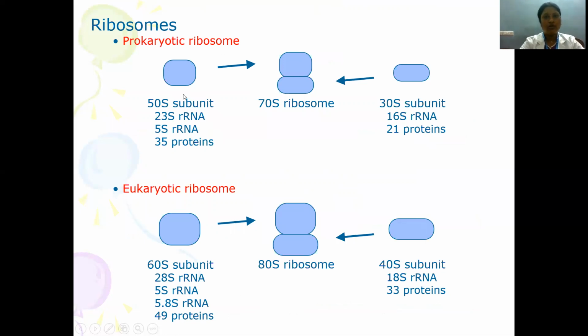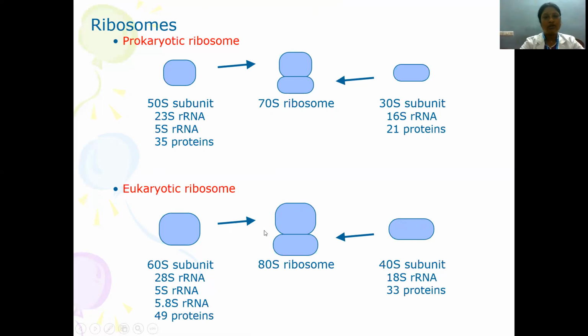Prokaryotic ribosome has two subunits, 50S subunit and 30S subunit, to constitute the 70S ribosome. 50S subunit is made up of 23S ribosomal RNA, 5S ribosomal RNA, and 35 proteins. 30S subunit is made up of 16S ribosomal RNA and 21 proteins. These subunits associate to form the 70S ribosome.